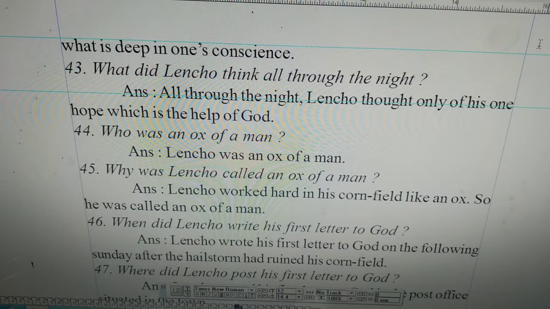Students, we are coming in the next part to question number 46 and onwards. There is a possibility of more than 100 questions in this chapter. So we'll discuss all the possible questions from the chapter.